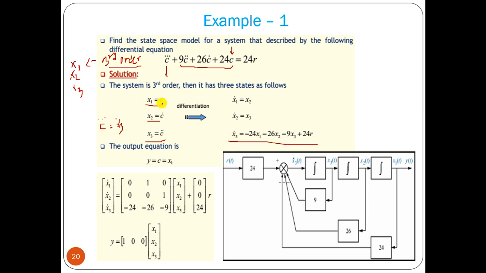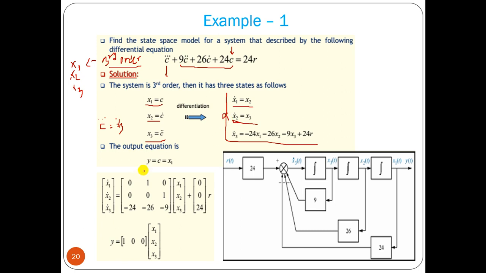Here c equal to x1 and c dot equal to x2, so x1 dot equal to x2. This is another equation. c dot equal to x2 and c double dot equal to x3, so x2 dot equals x3. So we got three first order equations from this third order differential equation.